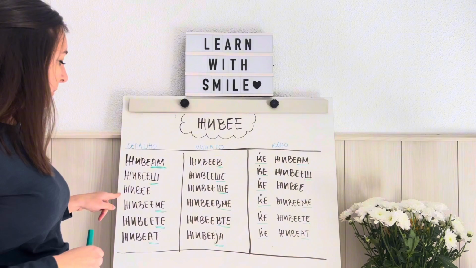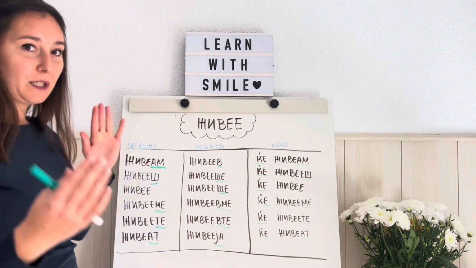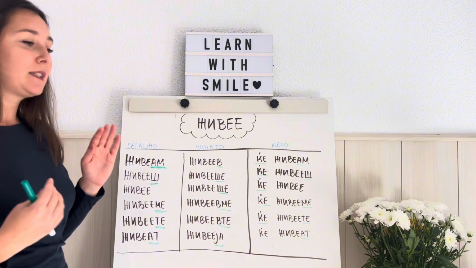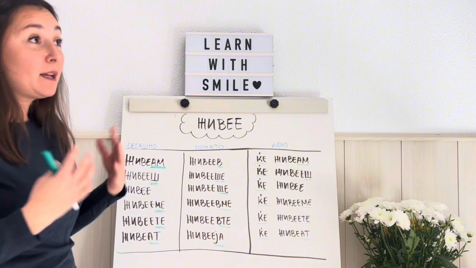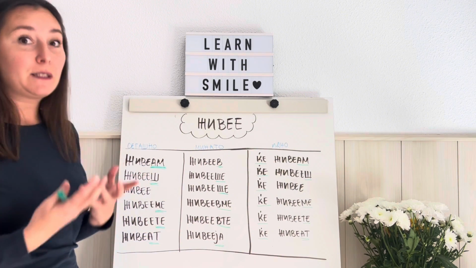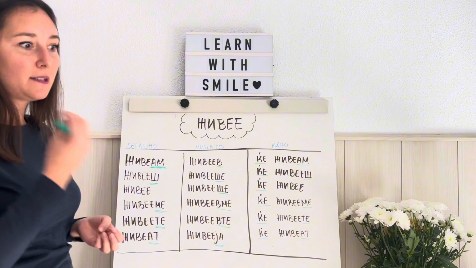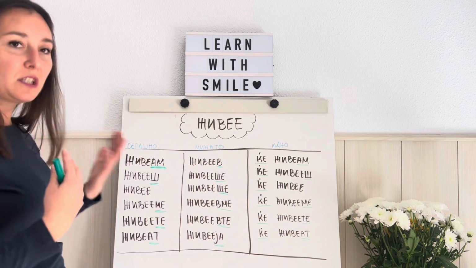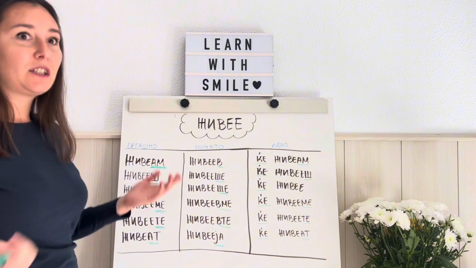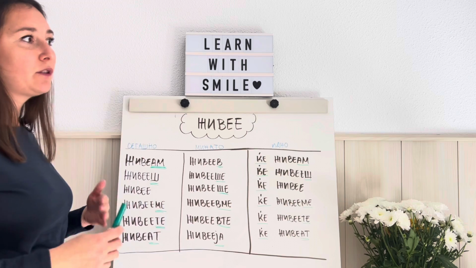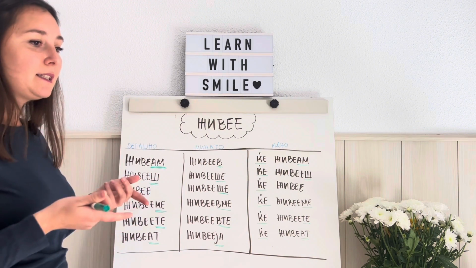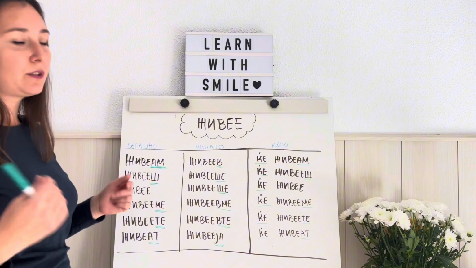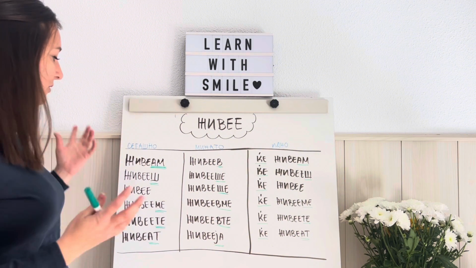ЖИВЕЕш. If we want to say you live with the subject, we can say ти живееш. Okay? Or sometimes if we want to emphasize in the sentence the subject, then we can use ти живееш. Like, ти къде живееш? Like, I live, аз живеам в Македония, а ти къде живееш? So, in this case, I should use the subject form, the subject.